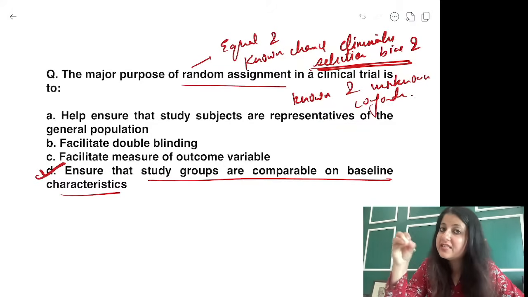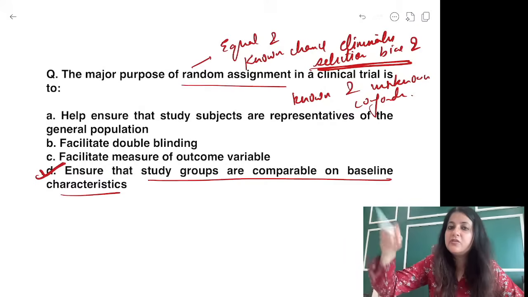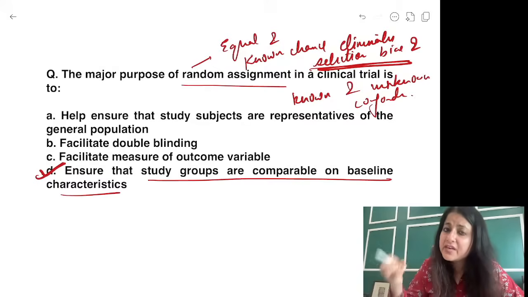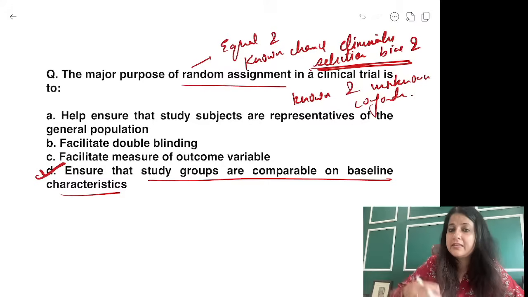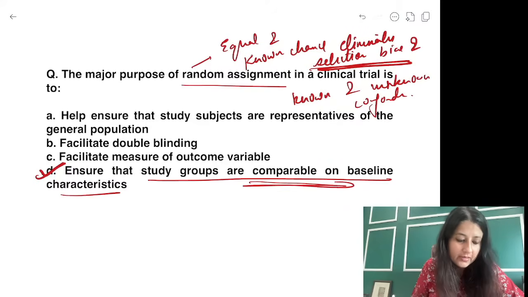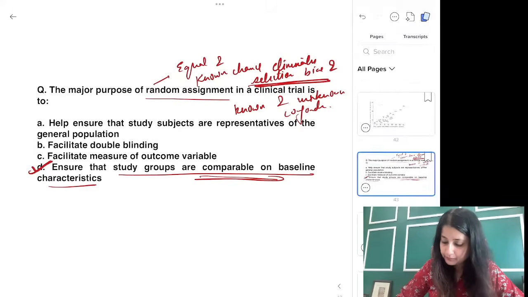First one, it means equal and known chance. Every participant, like I will pick up the chit. If I have 50 people, I will put 50 names in 50 chits. I will pick up. So everybody has a chance of coming out. किसी का भी नाम आ सकता है. 1/50th chance. So it eliminates selection bias by ensuring comparability, and it eliminates known and unknown confounders. ठीक है?